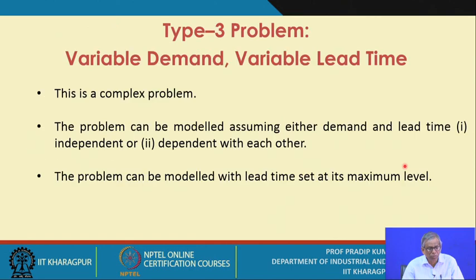Now let us first talk about the type 3 problem. As I have already mentioned, in the type 3 problem the demand is considered variable, and so also the lead time. So it's a variable demand and variable lead time case. So this is a complex problem, right? And the problem can be modeled assuming either demand and lead time independent or dependent with each other.